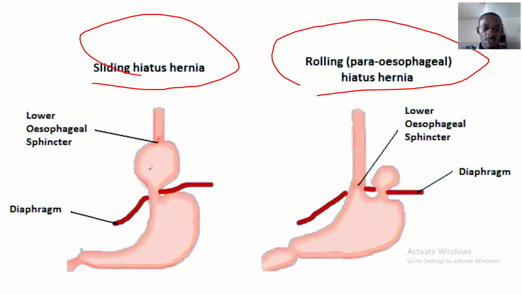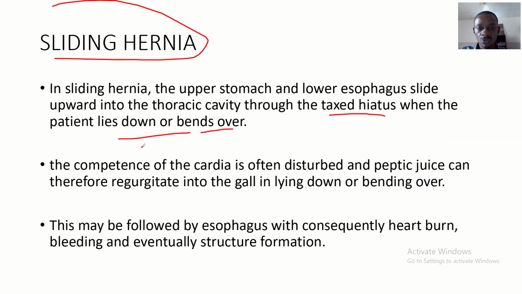You could see it sliding into the thoracic cavity. So the competence of the cardia is often disturbed, and peptic juice can therefore regurgitate into the gullet in lying down or bending over. This may be followed by esophagitis with consequent heartburn, because the peptic juice is regurgitating. So that's the basics of heartburn.